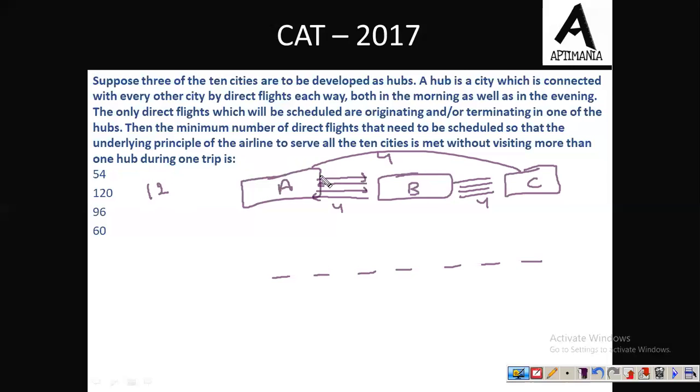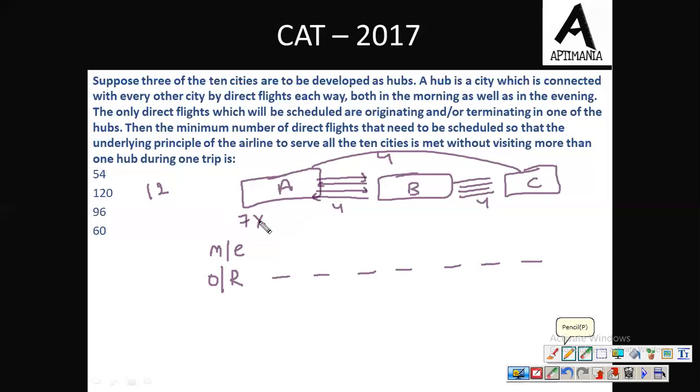Now let us talk about this hub A. This hub must be connected with the 7 cities. So how many options do we have? See, the total number of flights that we need to have is 7 into 4. Why 4? देखिए, morning and evening 2 options, and onward journey and return journey 2 options. That's why we need to multiply it by 2 into 2. I have directly multiplied by 4. So we have 2 options here for morning or evening journey and 2 options here for onward journey or return journey.